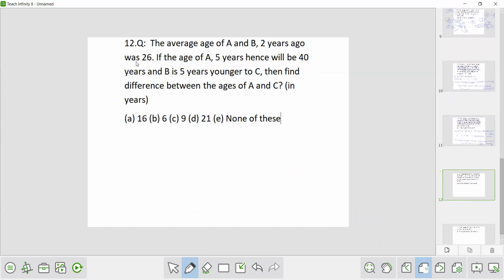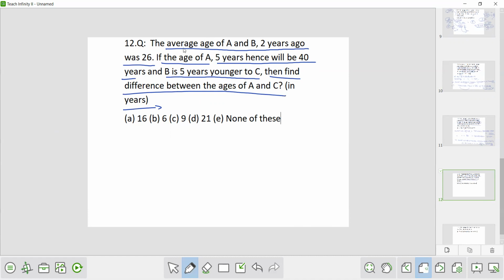Okay. Now the next question. The average age of A and B 2 years ago was 26. If the age of A 5 years hence will be 40 years, and B is 5 years younger to C, then find the difference between the ages of A and C in years. Okay, now how to solve this question?